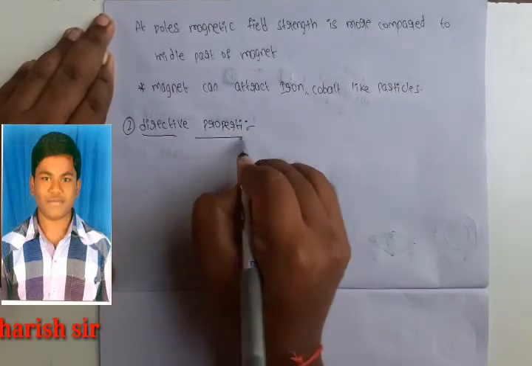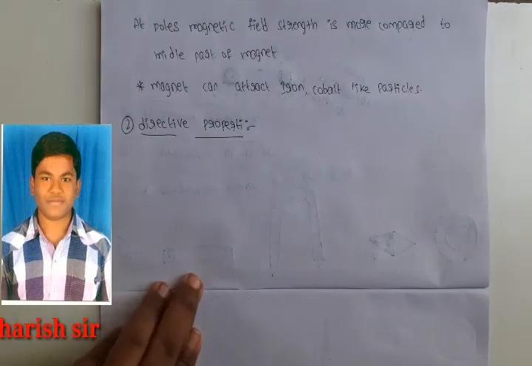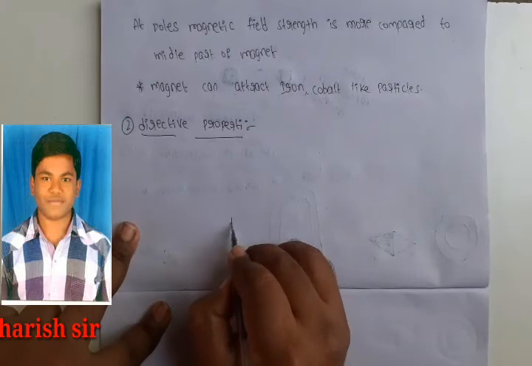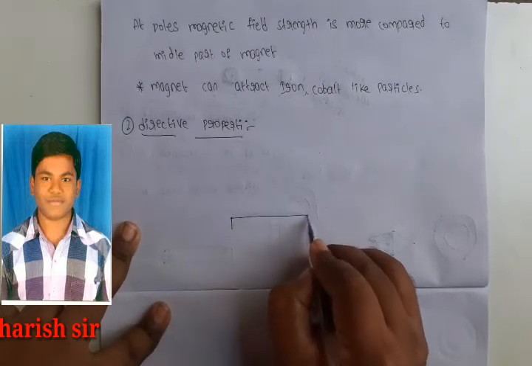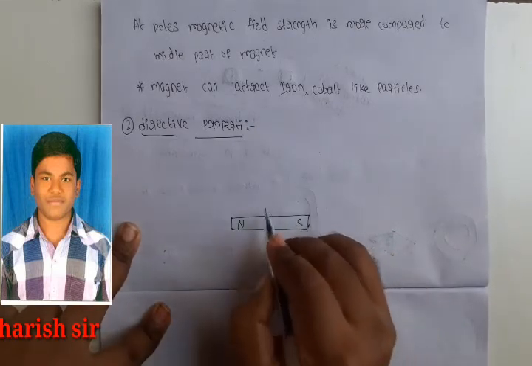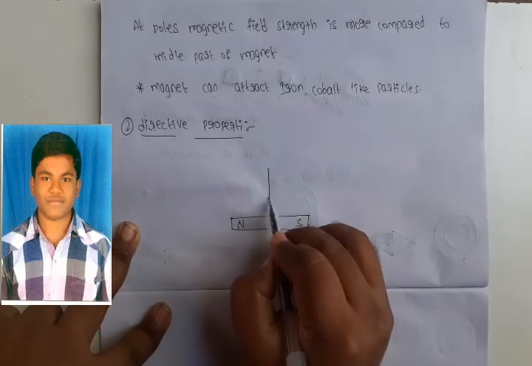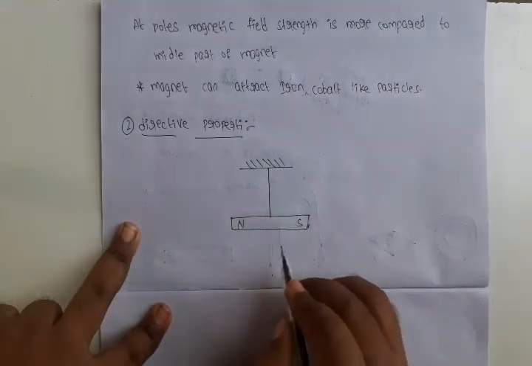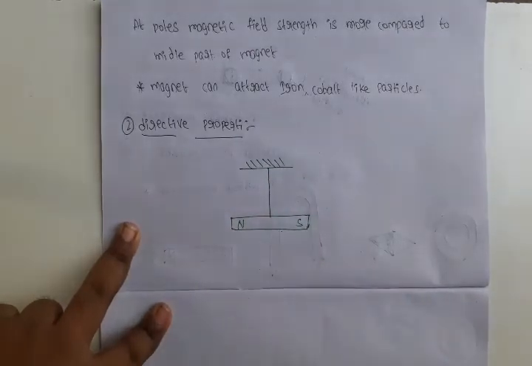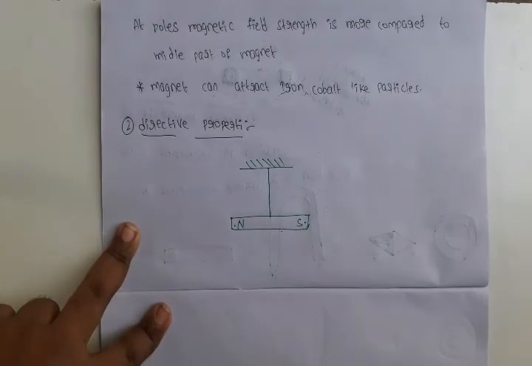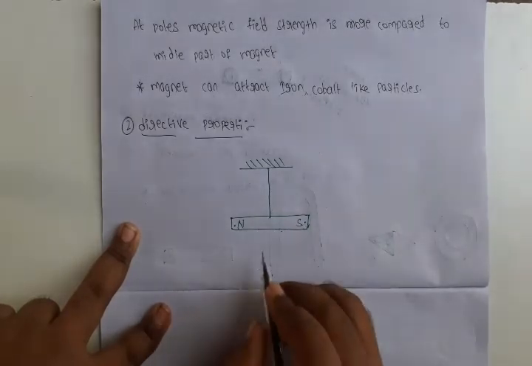The directive property means the magnet shows the directions also. That's why magnet has directive property. How does it show the directions? This is one magnet, north pole and south pole. If the magnet is suspended freely in space, what happens? It aligns with the geographical south pole and north pole, so that's why the magnet shows the directions.